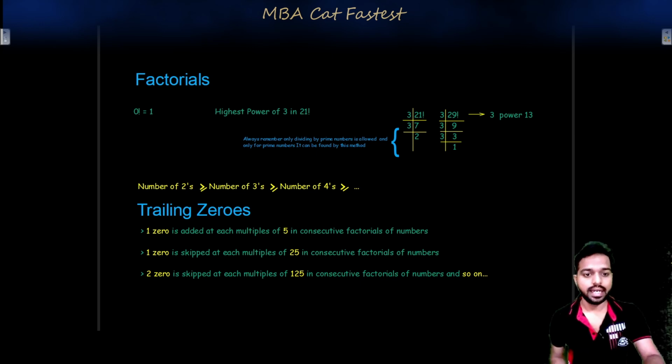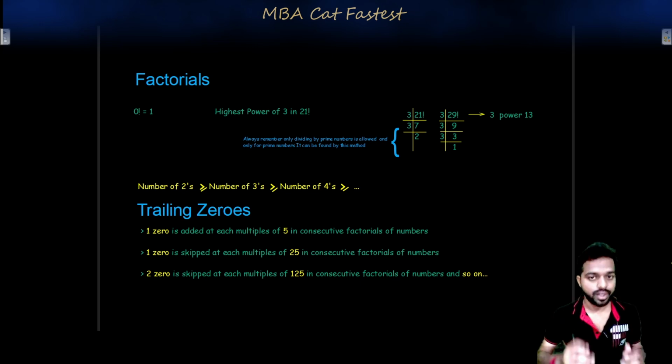One 0 is added at each multiple of 5 in consecutive factorials of numbers. What does this mean? If 9 factorial has one 0, then at 10 factorial, which is a multiple of 5, one 0 will be added. So when 9 factorial has one 0, 10 factorial will have 2 zeros. Similarly, when 14 factorial has 2 zeros, then 15 factorial will have 3 zeros.